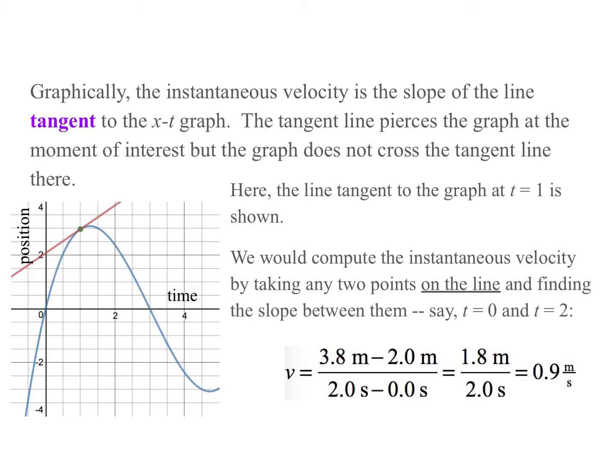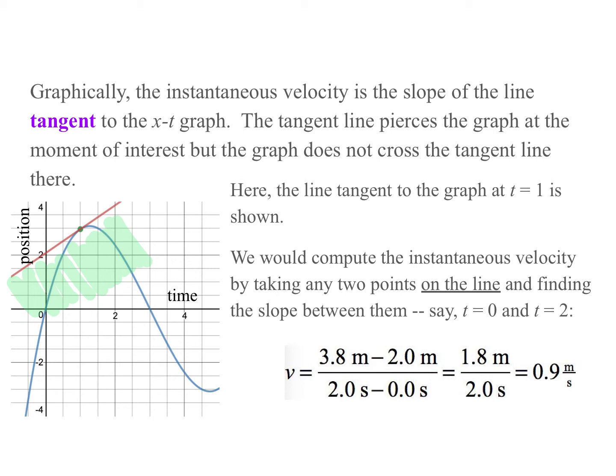Graphically, the instantaneous velocity is the slope of the line tangent to the x-t curve. The tangent line touches the graph at the moment of interest, but the graph does not cross the tangent line there. Put it a different way, a line is tangent to a curve if it divides the plane into two regions and the curve does not cross regions at that point. It can actually cross regions somewhere else, but if we want this to be a tangent line at that point, then at that location the curve should not cross the tangent line.